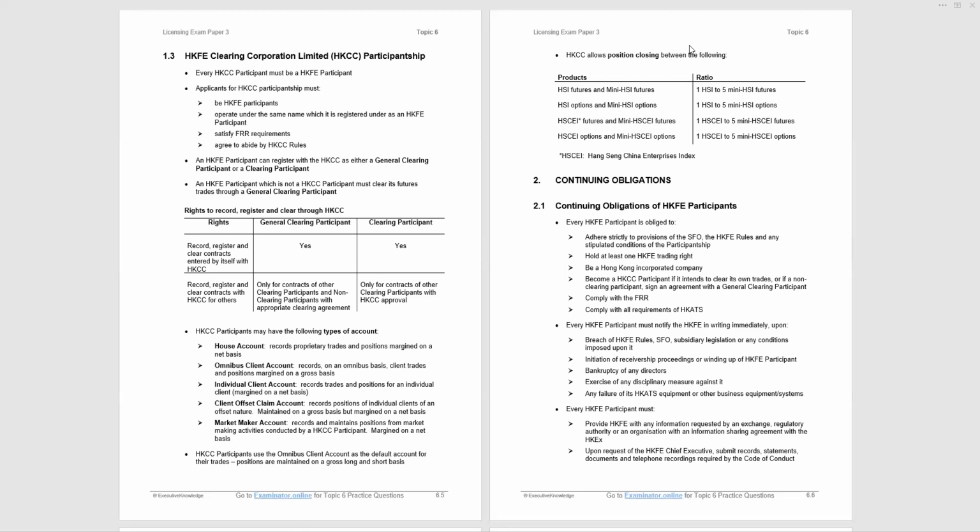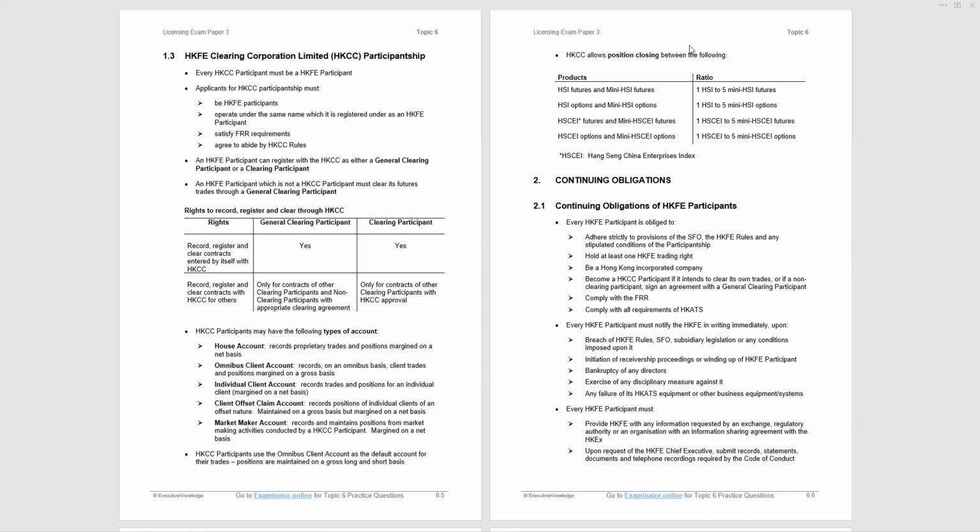Now, a futures exchange participant can register with the clearing house as either a general clearing participant or a clearing participant. And for the exam, we must know the difference between the two. Then we're told a futures exchange participant that is not a clearing participant, that is, a futures exchange participant that can trade directly through HKATS but is not a clearer, must clear futures trades through a general clearing participant.